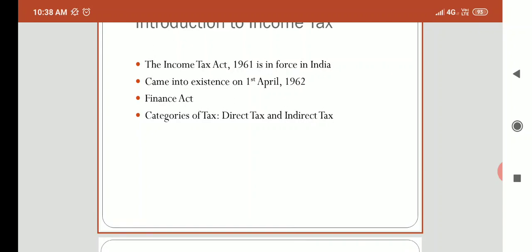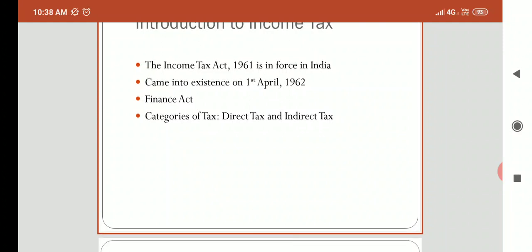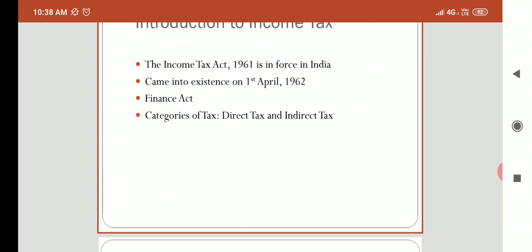It is popularly known as the budget, that is, the finance bill. The finance bill or budget becomes the Finance Act after it has been passed by both the houses of Parliament and signed by the honorable President.